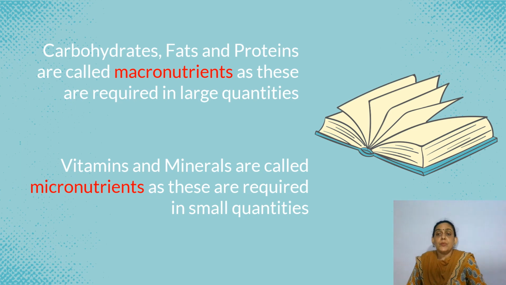But before we go to the nutrients, we'll learn 2 new terms: macronutrients and micronutrients. As the definition says, carbohydrates, fats and proteins are called macronutrients as these are required in large quantities. Our body needs lots of it. Whereas vitamins and minerals are called micronutrients as these are required in small quantities. A little amount is sufficient to keep me fit and healthy. Macro means more, micro means small, right?